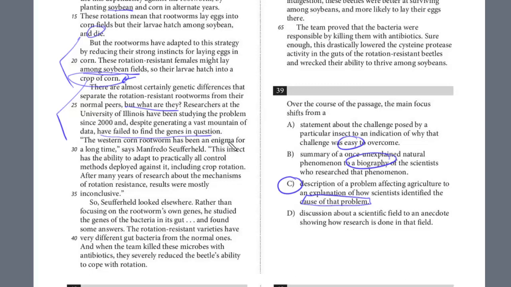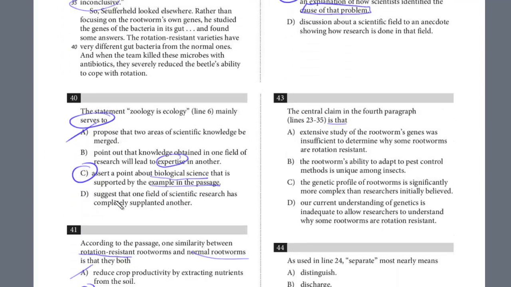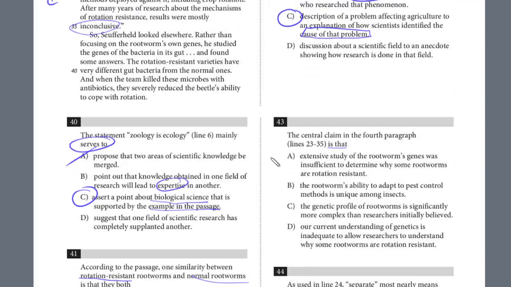The western corn rootworm has been an enigma for a long time. It has the ability to practically adapt to all control methods deployed against it, including crop rotation. After many years of research about the mechanisms of rotation resistance, results were mostly inconclusive. So this whole paragraph is saying that despite efforts, they just couldn't find a solution here, right? An enigma, a mystery, the results were inconclusive. And so for question 43, extensive study of rootworm genes was insufficient to determine why some rootworms are rotation resistant, right? They didn't have an answer. The answer here is A.